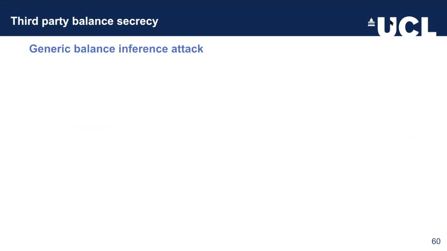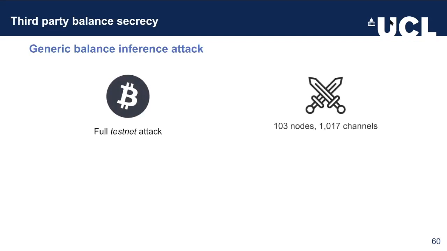We performed this attack on every node in the testnet with 2 lightning nodes and fund all the channels. We were able to attack 103 nodes, which consists of 3% of the network, and 11% of all channels, which was 1,017. However, not all channels were active or responded to connection requests or channel openings. We found that 65% of the channels were one-sided, meaning that the balance of the attacked party was 70% or more of the total capacity.